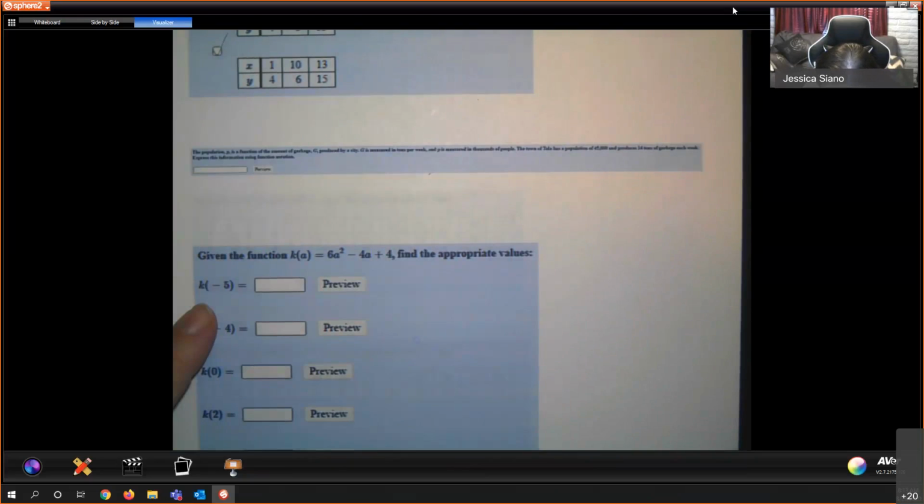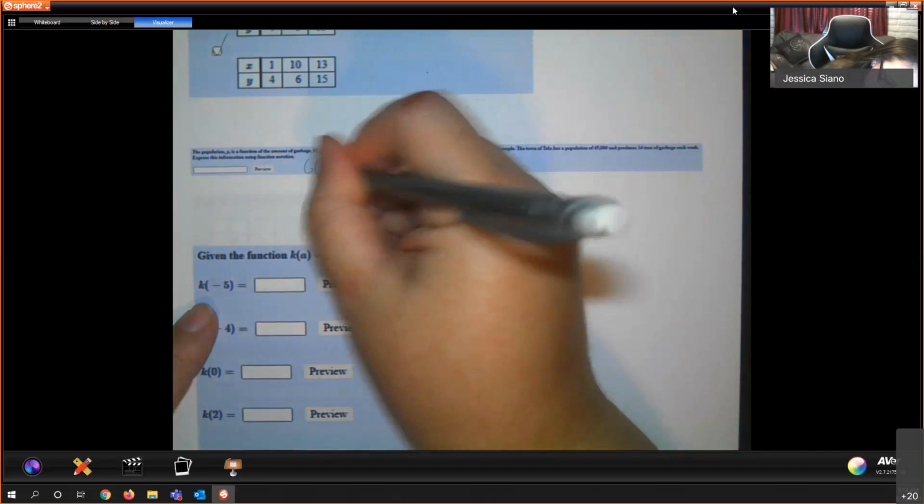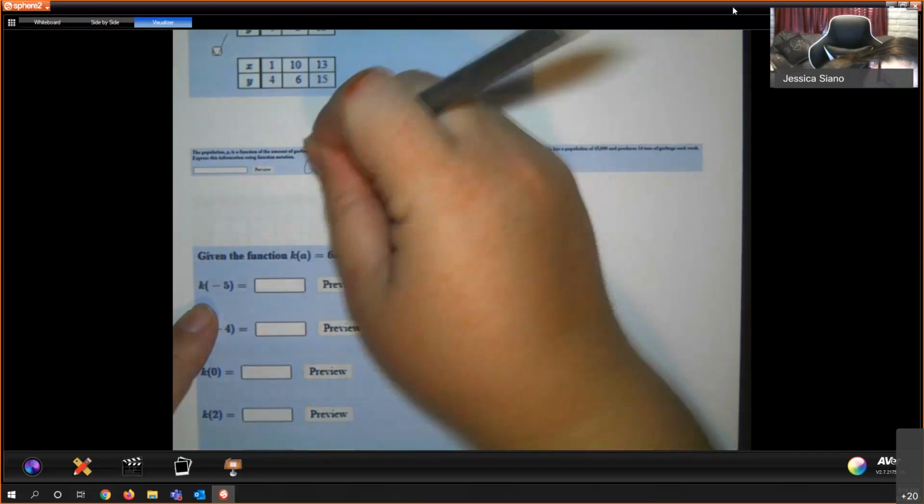Okay. The next one says the population P is a function of the amount of garbage G produced by a city. G is measured in tons per week, and P is measured in thousands of people. The town of Tola has a population of 45,000 and produces 14 tons of garbage each week. Express this information in function notation. So the population is a function of the amount of garbage. So that would mean that G of X or G of P